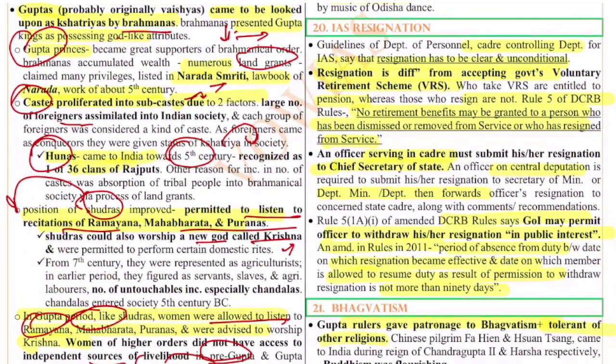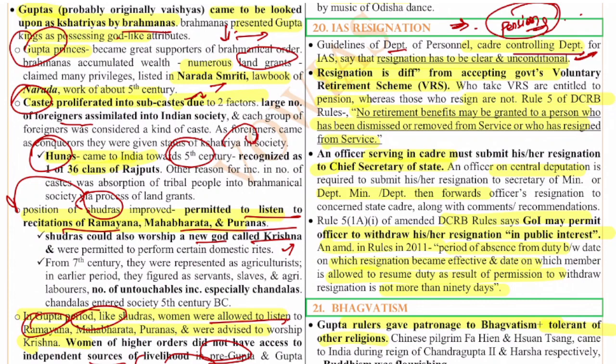Next question is on the resignation of IAS officers. Normally, pension is given to an IAS officer after retirement. But if someone resigns, he will not get pension. The guidelines of the Department of Personnel, the cadre controlling department for IAS, say that resignation has to be clear and unconditional.